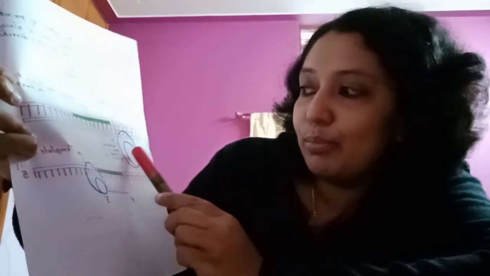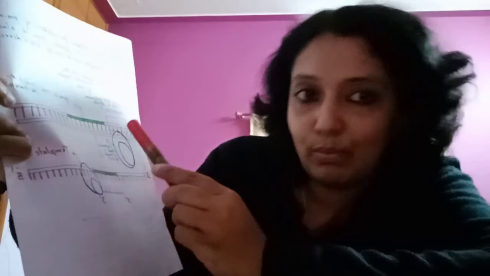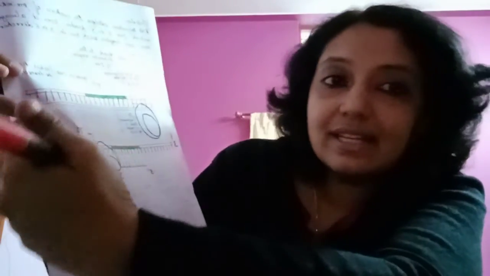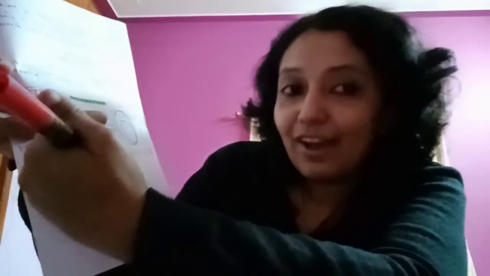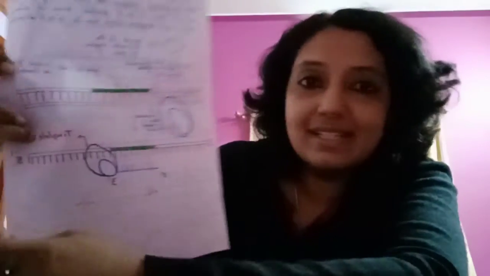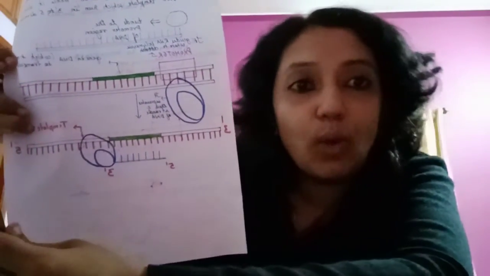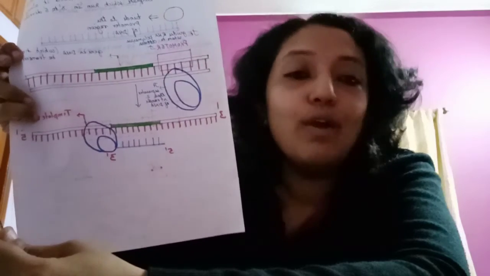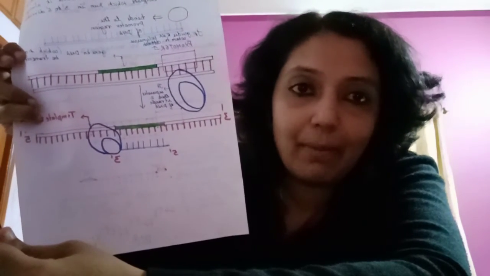After the RNA polymerase binds to the promoter gene, the two DNA strands get separated. After they separate, one of the strands acts as a template molecule for the synthesis of mRNA.